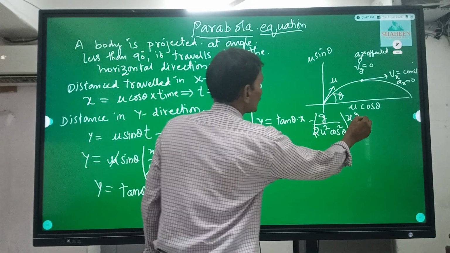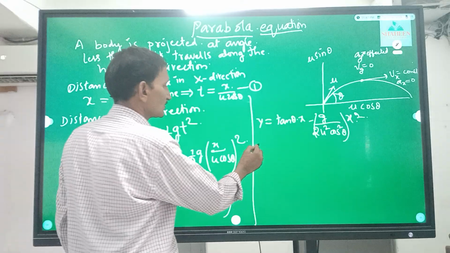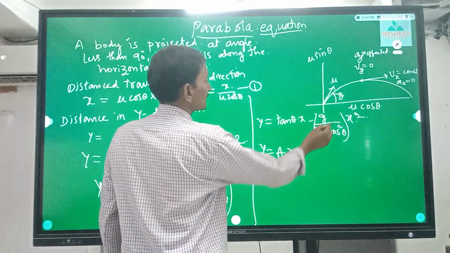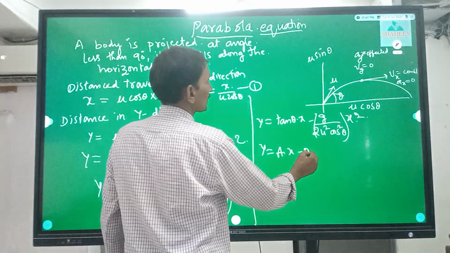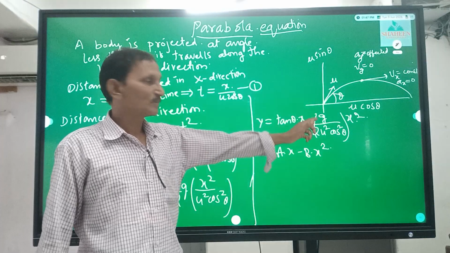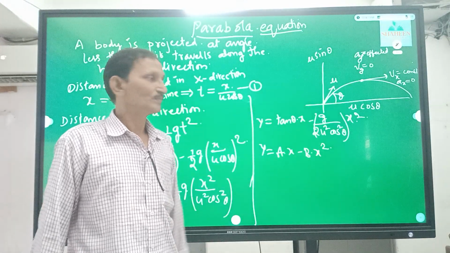Take tan theta as a. So y is equal to ax minus bx square, where b is the bracket term, g by 2 u square cos square theta.